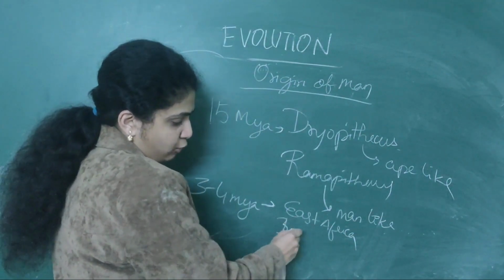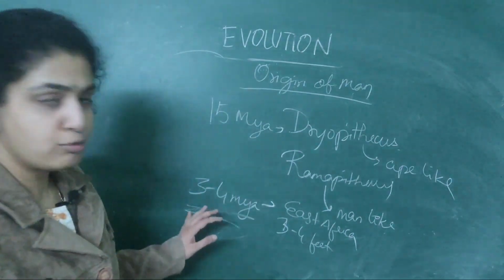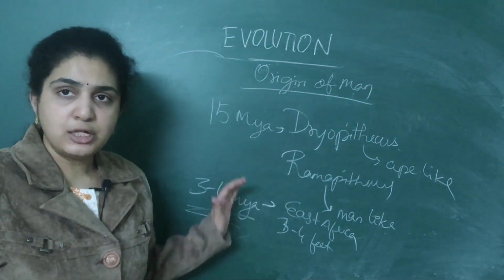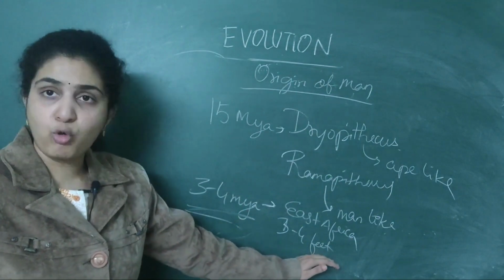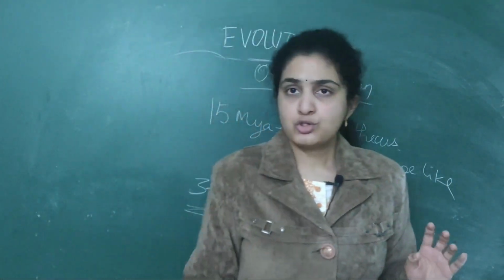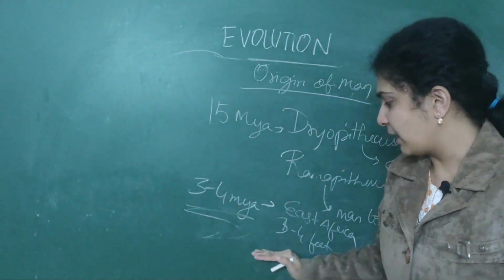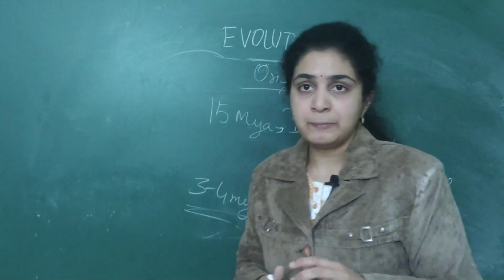They were usually seen 3 to 4 million years ago. So first was Dryopithecus and Ramapithecus. Then second, some people were walking in East Africa.